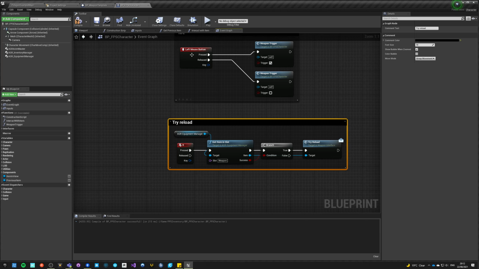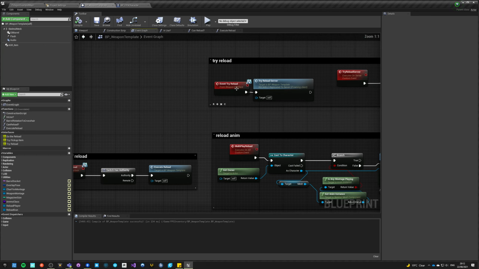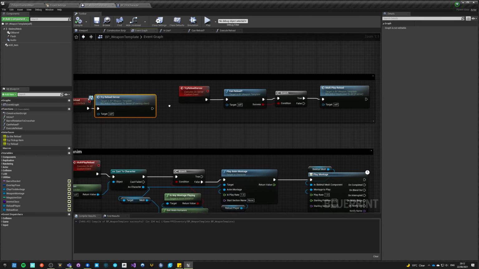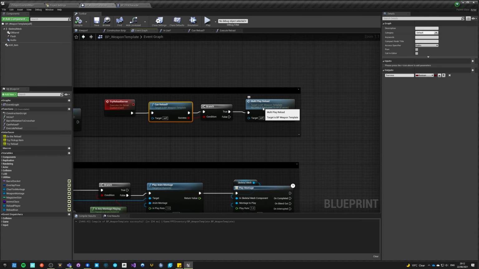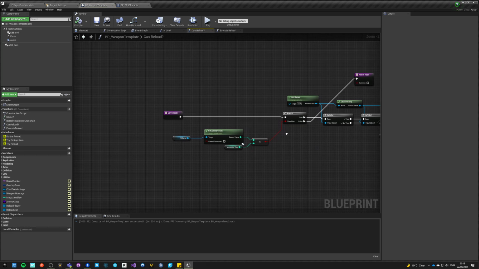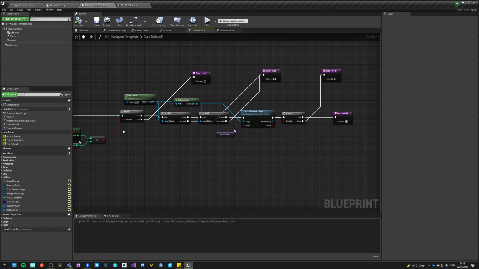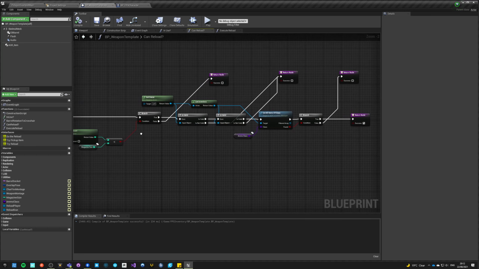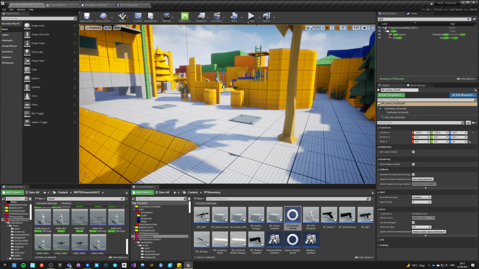Try reload will go through here and say server try reload, and server will say can we reload, and we'll do the calculations, and then get ammo count. Okay, and then we'll say if it succeeds or not, and then we'll try to reload.